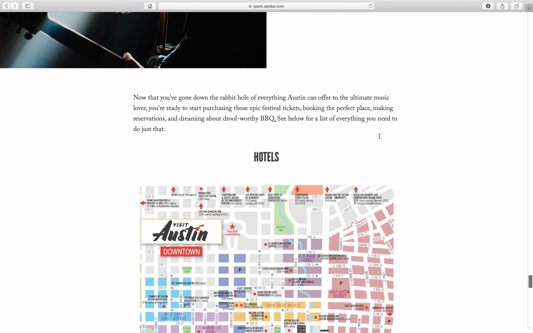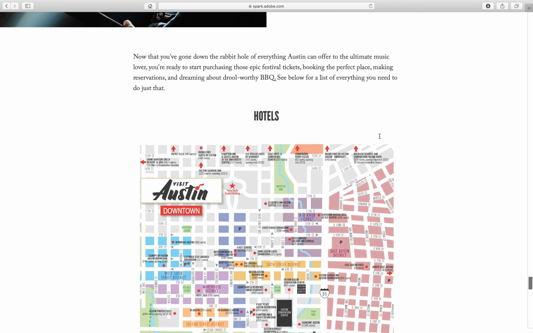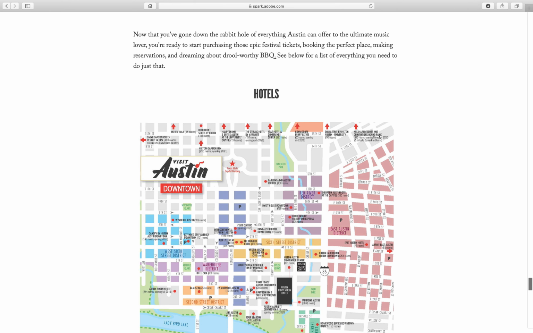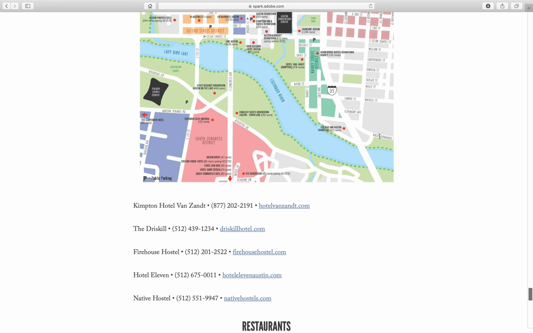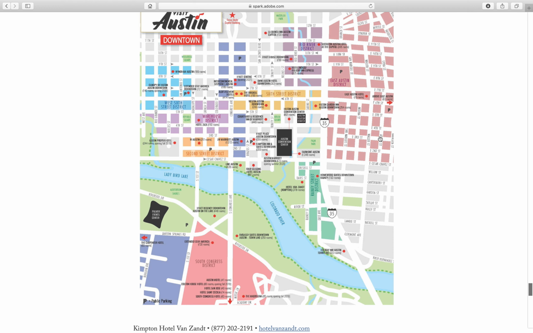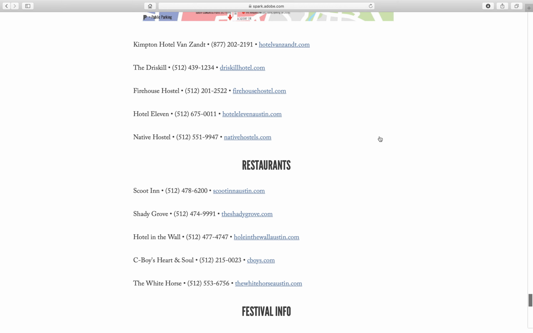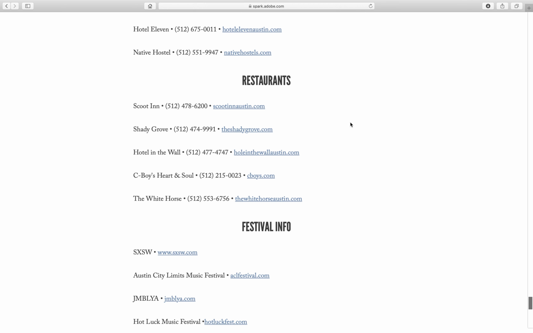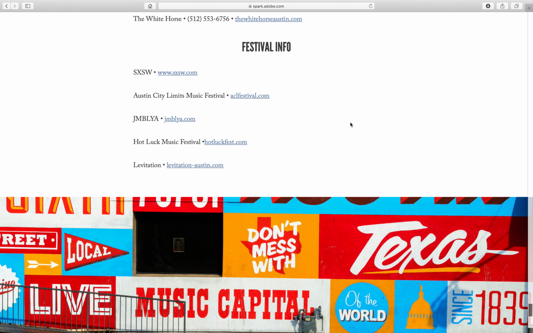So for my last slide, it's a resource list or a reference list, kind of one-stop shopping to book your trip or make plans for your trip. I list contact information for hotels and a map here of all the different hotels in the different entertainment districts, and included phone numbers and links to their websites to make it easy to find all the information you would need, and also links to the different festivals' websites.